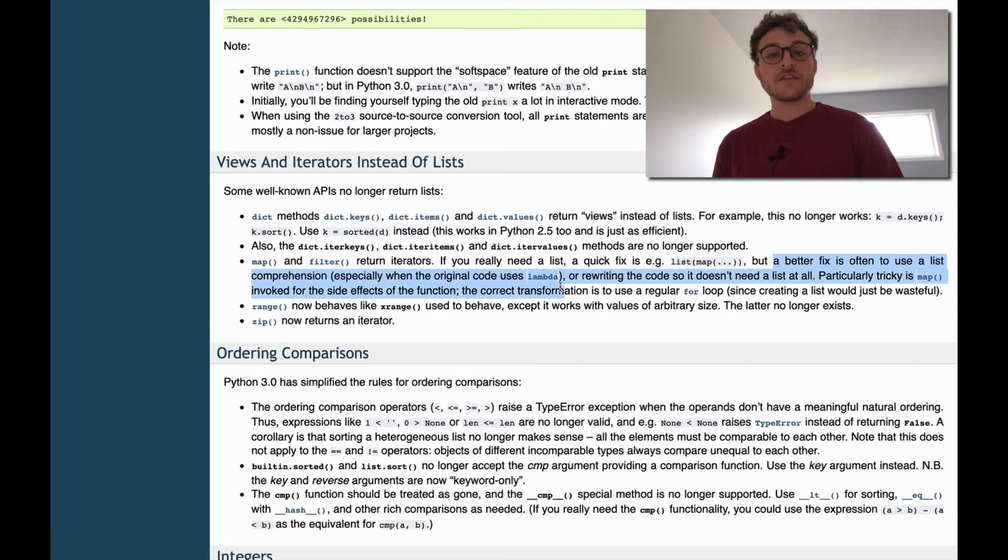But a better fix is just to use the list comprehension, especially when you need to use lambda. So again, Guido in the official documentation on Python 3 says just use the list comprehension. You don't need to use map, especially if there's a lambda. So basically saying if you're using map with a lambda, as we've done, that's kind of a code smell. That shows that's just something that shouldn't really be happening. Use a list comprehension there. If you're going to use map, then you should be using a function, not the lambda. All right, that's enough documentation.